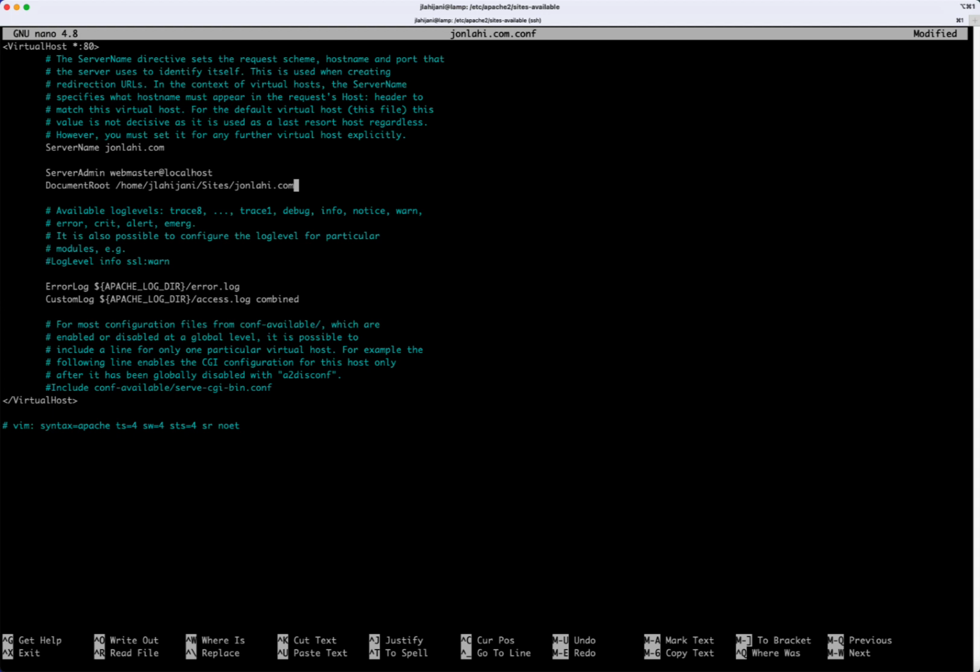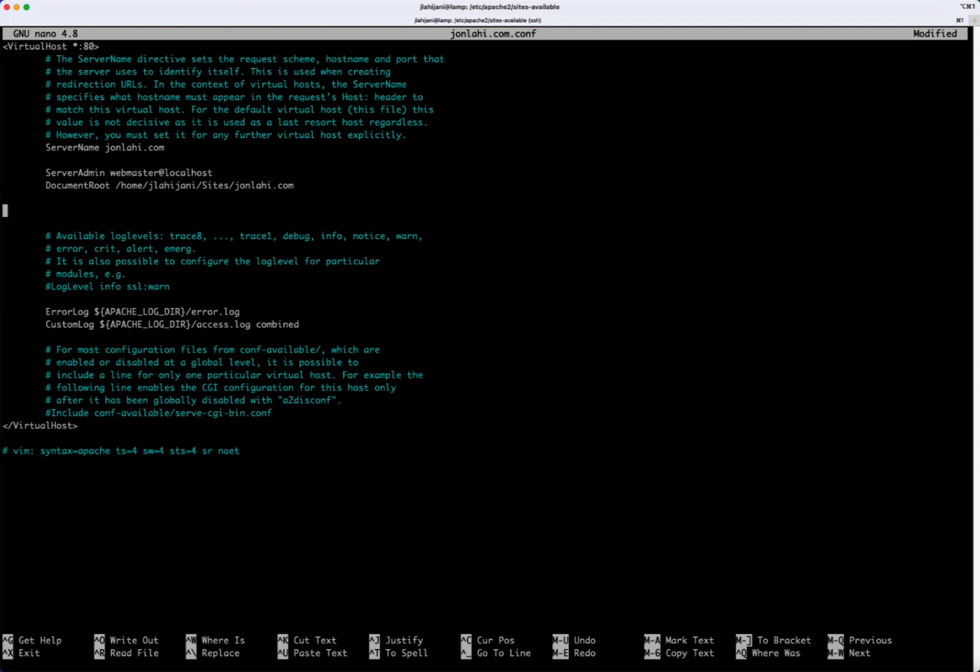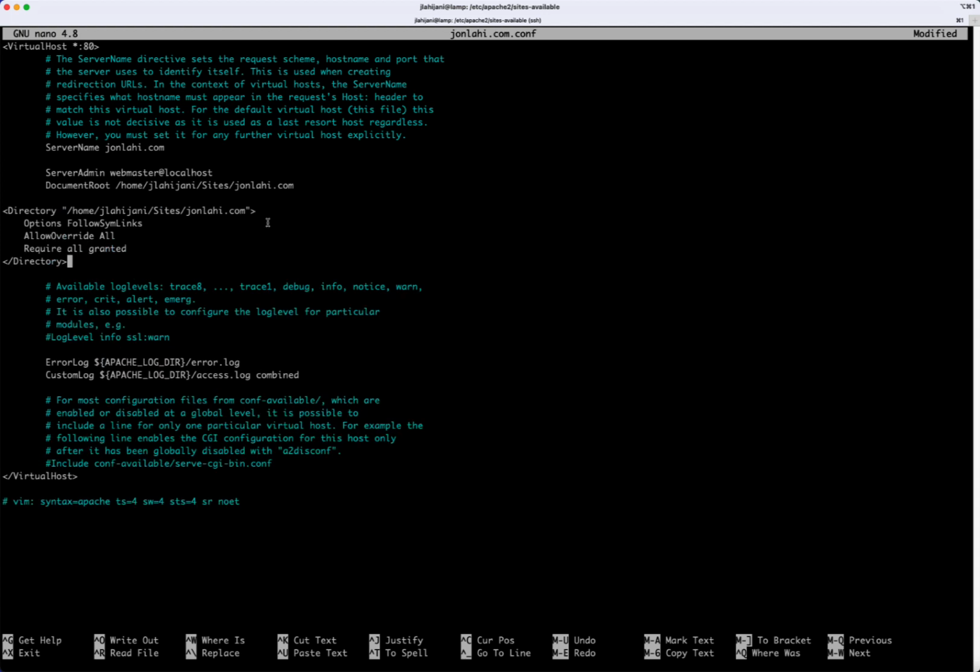One last thing we have to do is to allow htaccess files to take effect in this site, as well as allow the site to actually work properly, given that it's inside the home directory as opposed to the var www directory. And to do that, we will use the following bit of code. So this allows htaccess files to be respected, and then this allows the site to run inside of a home user directory. If you don't put this, you will get forbidden errors, and if you don't put this, you will have issues with rewriting.